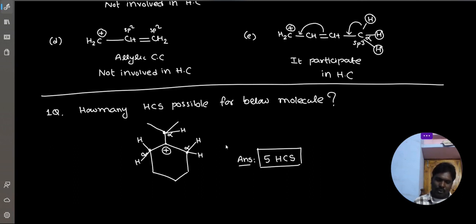Just the carbocation's adjacent carbon, if it is an sp3 carbon, simply that is the alpha carbon. Understood? So this is a very important concept. I explained that the bridged alpha hydrogen is not involved in hyperconjugation. Understood? So this is a very important concept. Okay. Thank you.